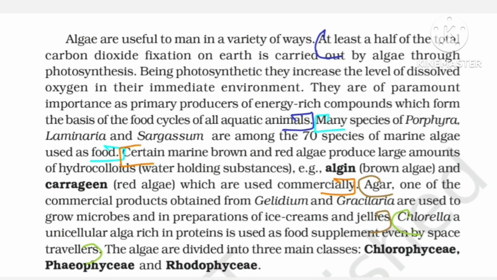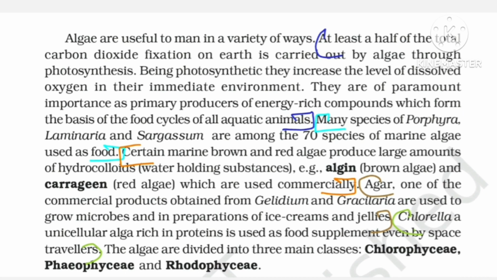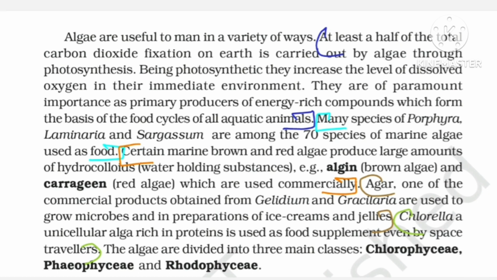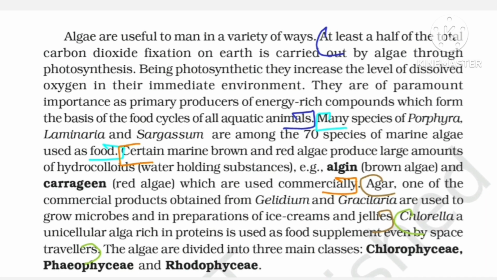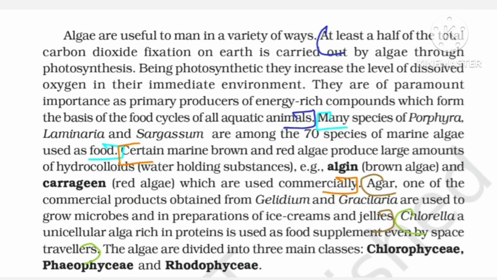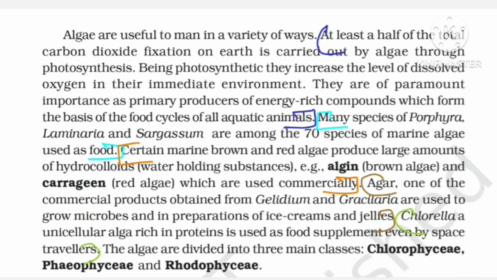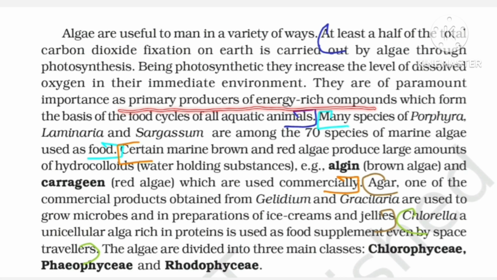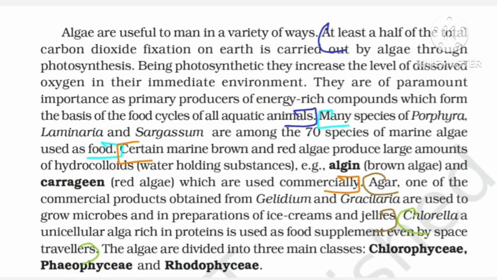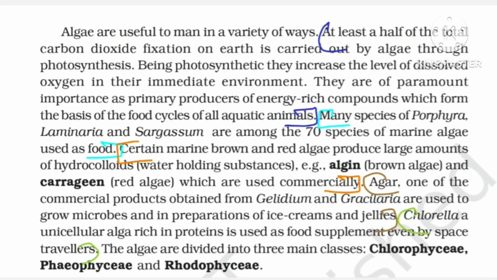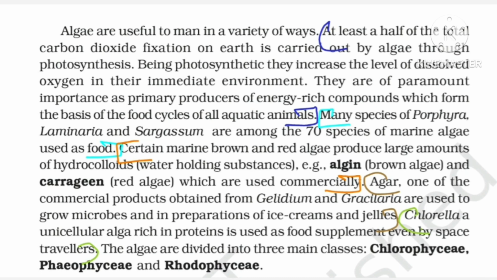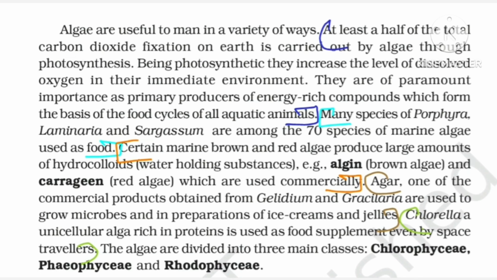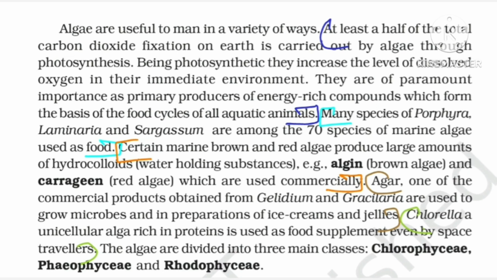So yes, next we'll be doing some of the uses of algae. So the first use is that they contribute half of the total CO2 fixation on earth. Now we all know that algae is marine in nature. So therefore it is doing half the total CO2 fixation, that is photosynthesis, and therefore it is a primary producer of energy-rich compounds, means it forms the basis of aquatic food cycles. So in oceans almost 50% photosynthesis is being done by algae, and we know by photosynthesis food is prepared, so it is contributing to the aquatic food chain.